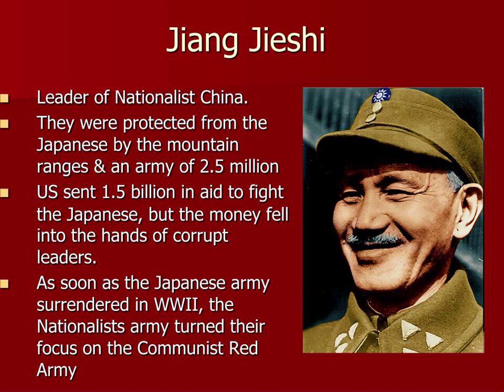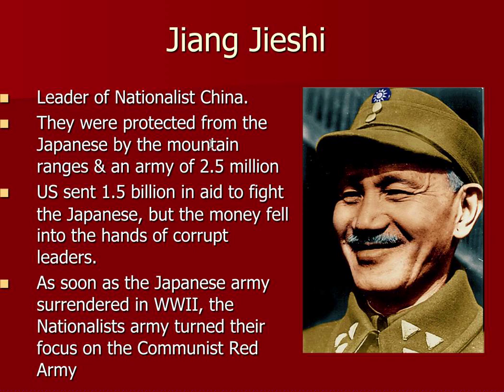His rival, his nemesis, was Jiang Jieshi, sometimes known as Chiang Kai-shek. He was the leader of nationalist China. They were protected from the Japanese by mountain ranges and an army of 2.5 million. And the U.S. sent $1.5 billion in aid to fight the Japanese. But ultimately, all of the money goes to the leaders of China.